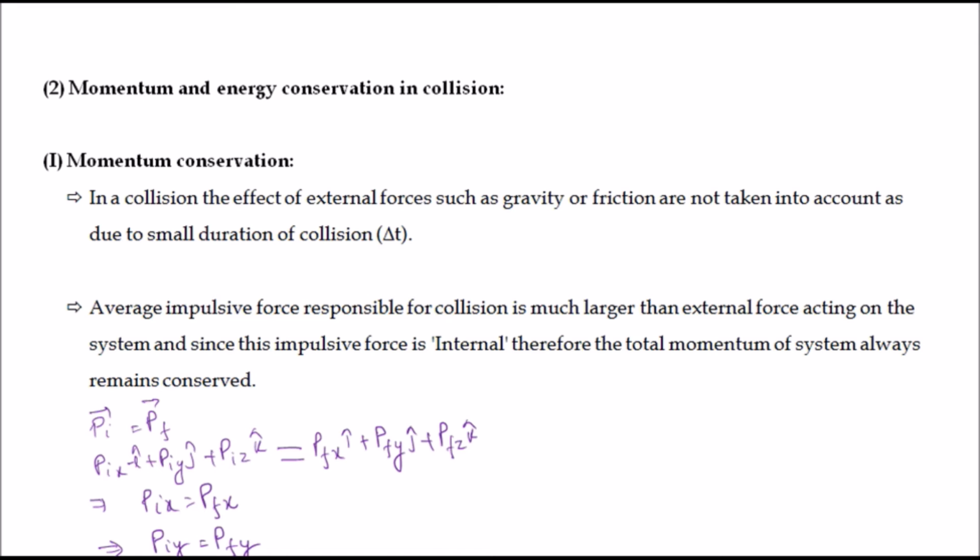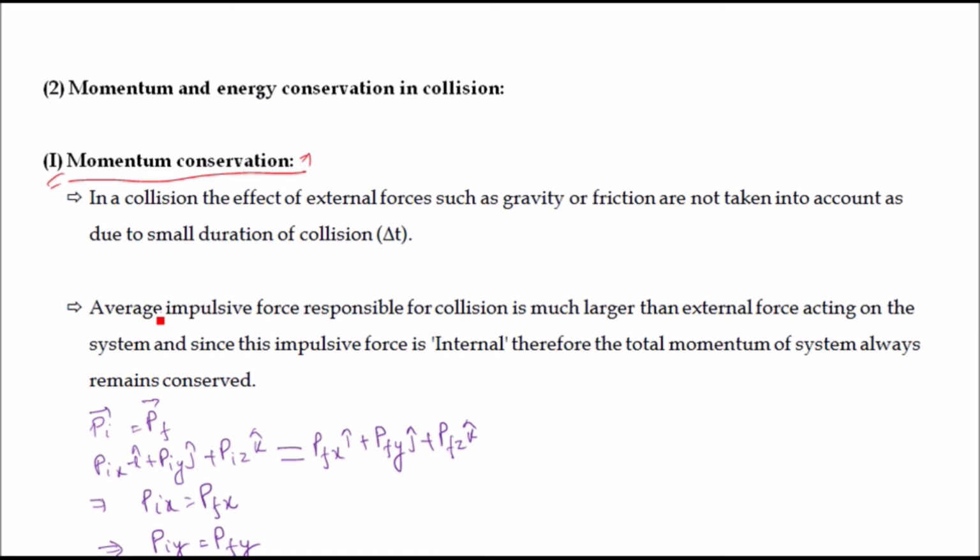Due to this we consider the net external force to be zero, and because of this the momentum will be conserved in case of collision. This is a very important concept: momentum will be conserved in case of collision. So in any type of collision we may consider momentum to be conserved.